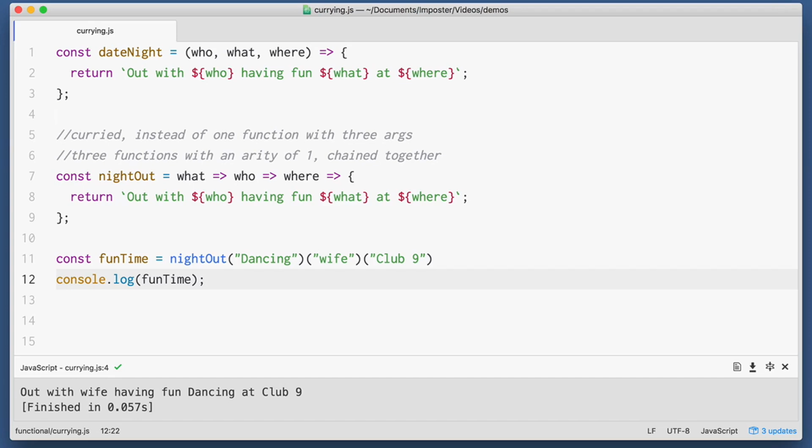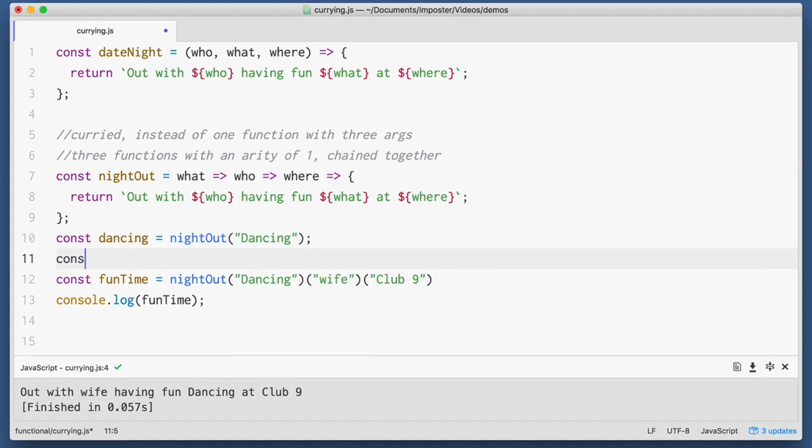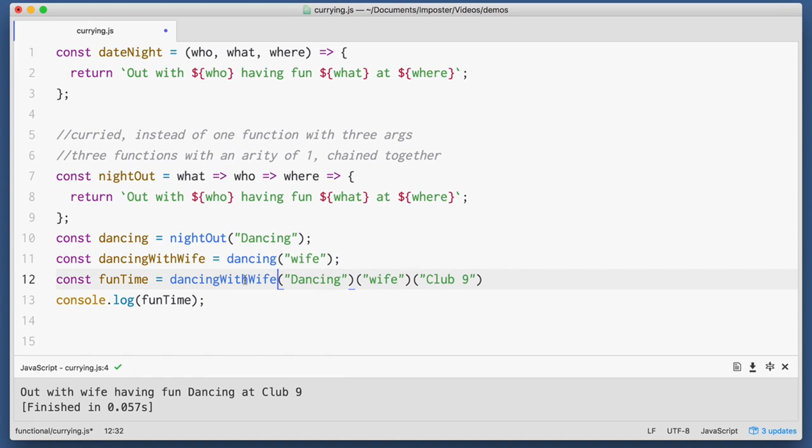Calling functions like this is goofy. Who would do this? I would agree with you. But this is where we need to understand the term partial application. What if I created a variable called dancing, and I set that to night out without invoking the following lambdas? I can just say night out dancing. I could reuse that if I create another variable called dancing with wife. And then I can invoke dancing and pass in wife. This invokes the second lambda. Now I can use my dancing with wife variable and just say club 9. If I take a look at our fun time, well, you can see we have the same output. This is partial application, where you get to reuse encapsulated functionality. This is the power of currying.